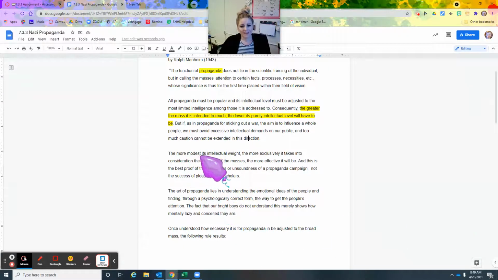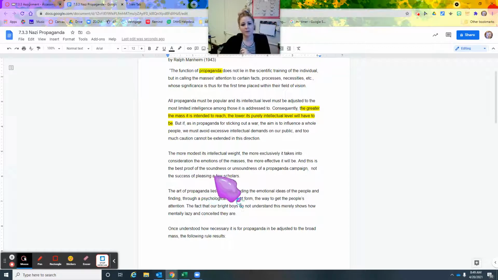The more modest its intellectual weight, the more exclusively it takes into consideration the emotions of the masses, the more effective it will be. So if they keep it at a level that everybody can understand and consider, it will be more effective. It will reach more people, and more people will believe in it.